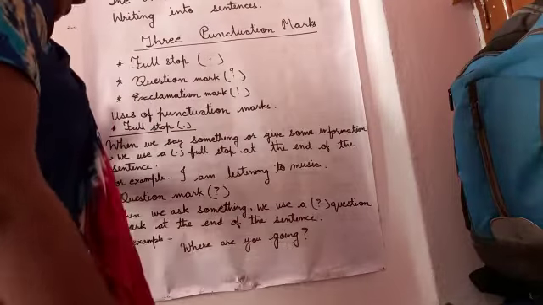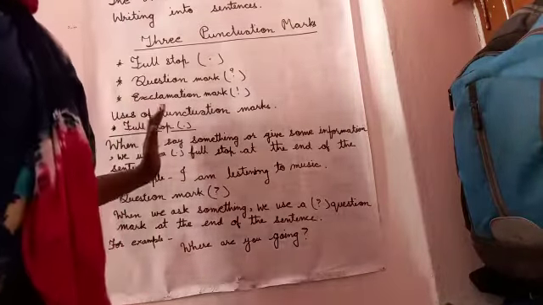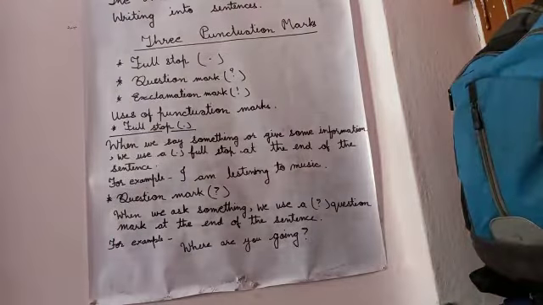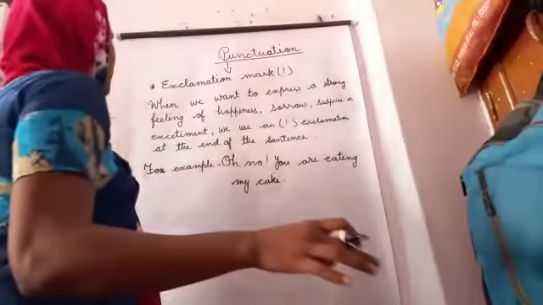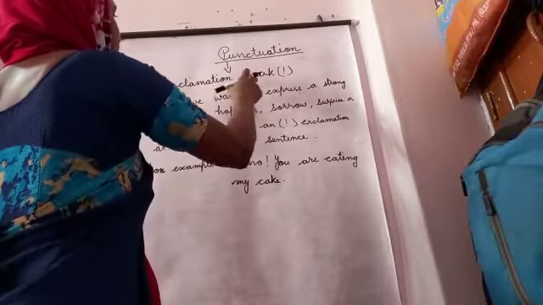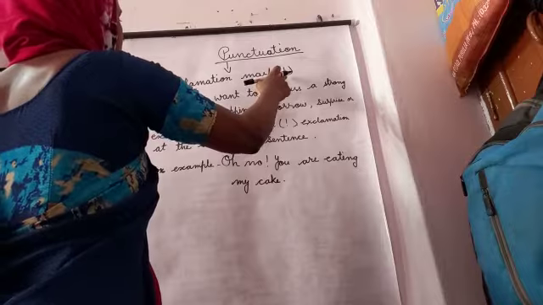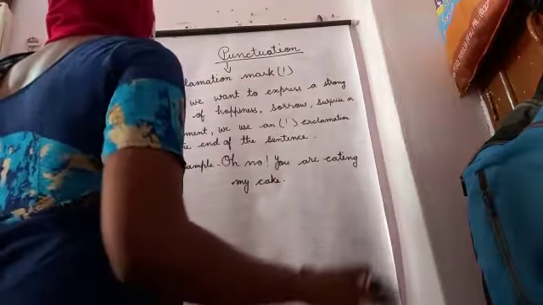So let's see about the exclamation mark.